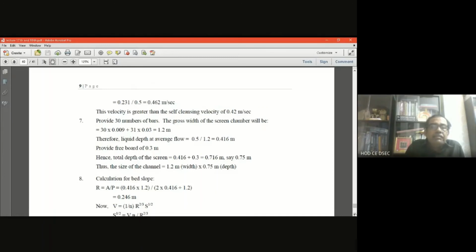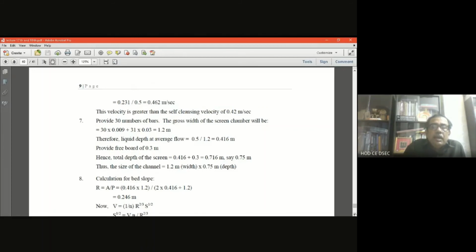Now, let us provide the number of bars as 30. Now, the gross width of the screen chamber will be 30 into 0.009 in meter, because 9 millimeter is the width. So there are 30 bars. So what will be the total width of the bars? Total width of the bars is 30 into 0.009, and 31 is the number of openings. One opening size is 0.03 meter. So what will be the total size of 31 openings? 31 into 0.03. And the summation of the total opening and total bar width will give you the total width of the screen chamber, that is 1.2 meter.